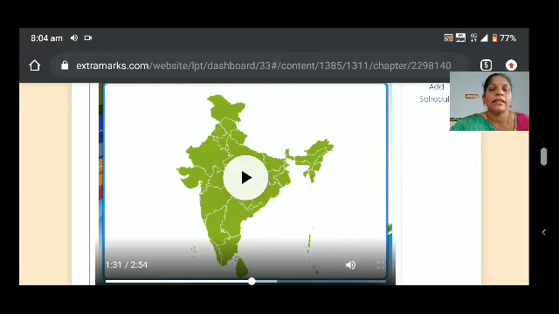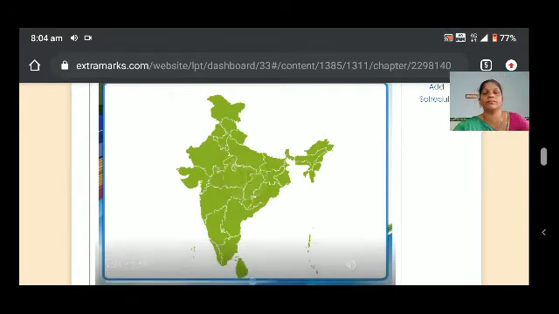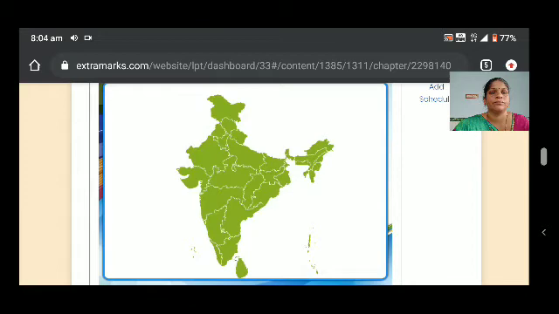Yes, children, that summer monsoon we say is the southwest monsoon. This monsoon gives more rainfall to the areas of Kerala, Karnataka, Maharashtra and Gujarat. It starts in mid June and lasts to mid August. Sometimes we also call this pre-monsoon.